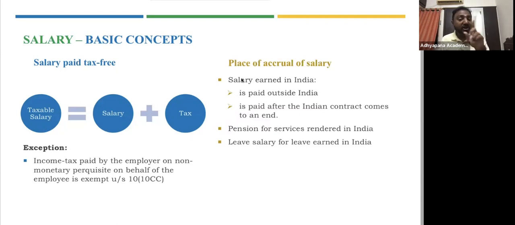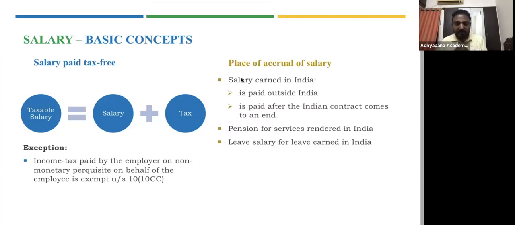So your salary is not 49,000. Your salary is 49,000 plus 1,000 tax. So salary includes the tax. If it is tax free, it is fine. Otherwise, it includes the tax portion also. So it is not the net that is taxed. It is the gross salary that is supposed to be taxable.